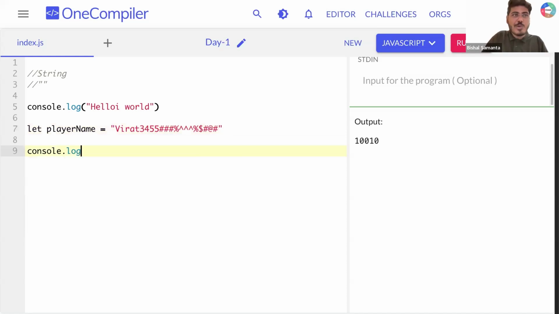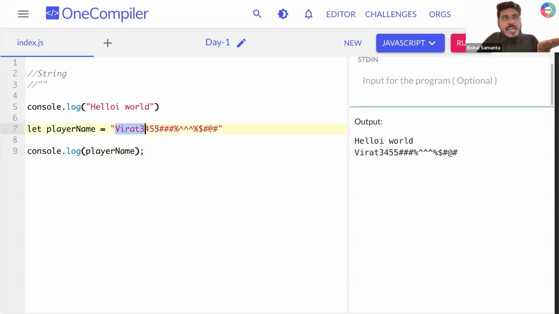Let's say I console.log player name. Now if I run this, you can see whatever value I have added, I'm getting all of it in this output. Inside a string, inside these double quotes, you can pass anything. Can I say it is a combination of characters? My character can be an alphabet, a number, a special character, even a space also. If I run this, can you see I'm getting a space here?